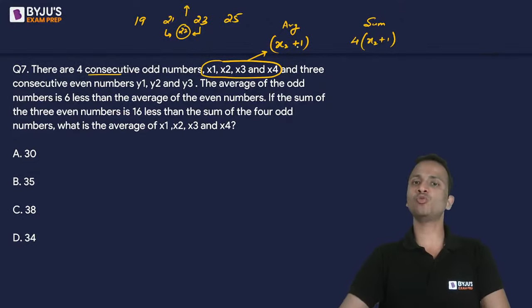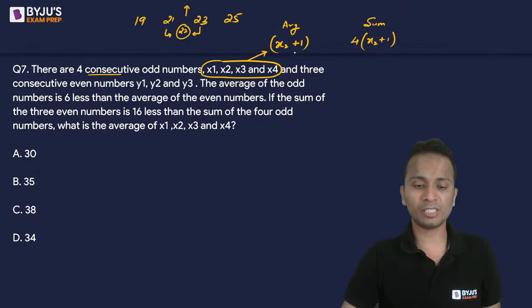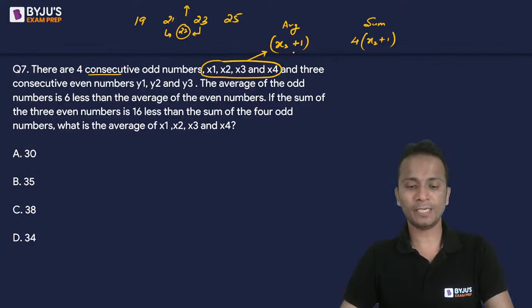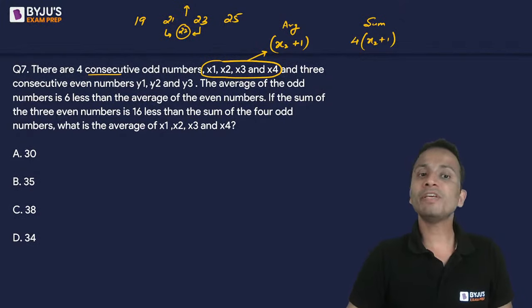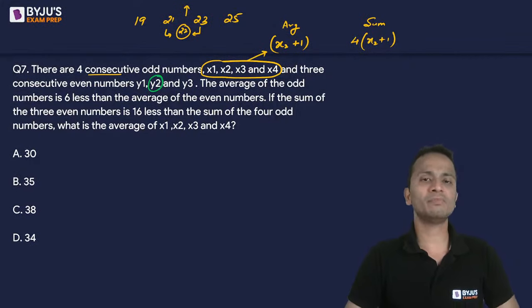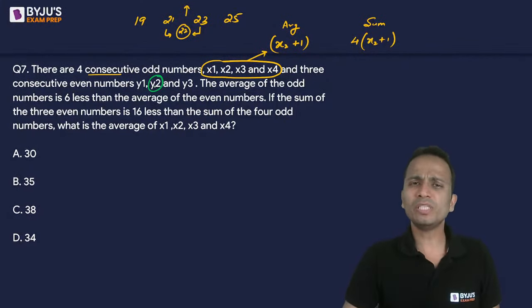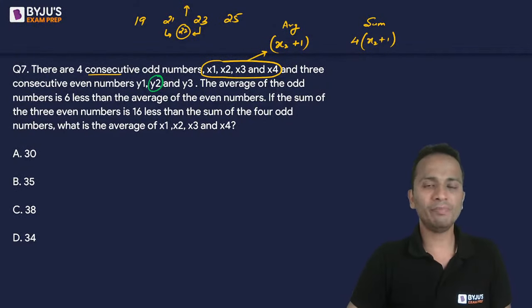So average is x2 plus 1. So sum will be 4 times this average. Okay, done. Now let's look at the next group of numbers. Consecutive even numbers. So I have three even numbers, so their average will be the middle term, that is y2. y2 is the average, so sum will be 3 times y2. Clear? Okay, now let's frame these two equations.